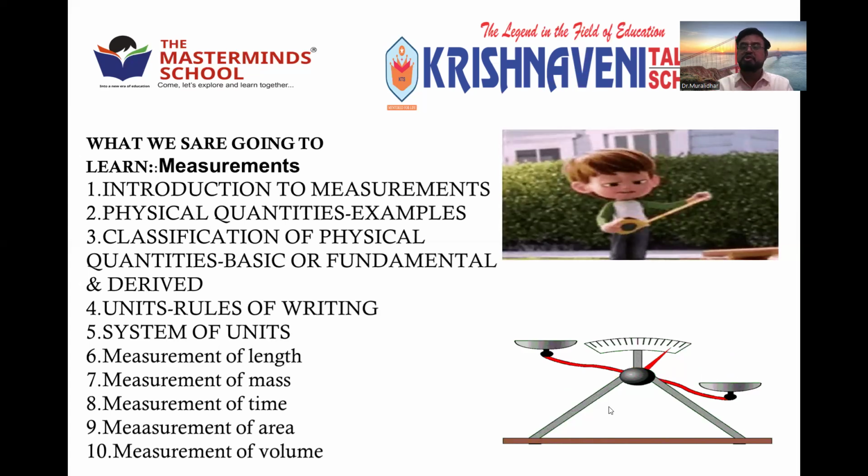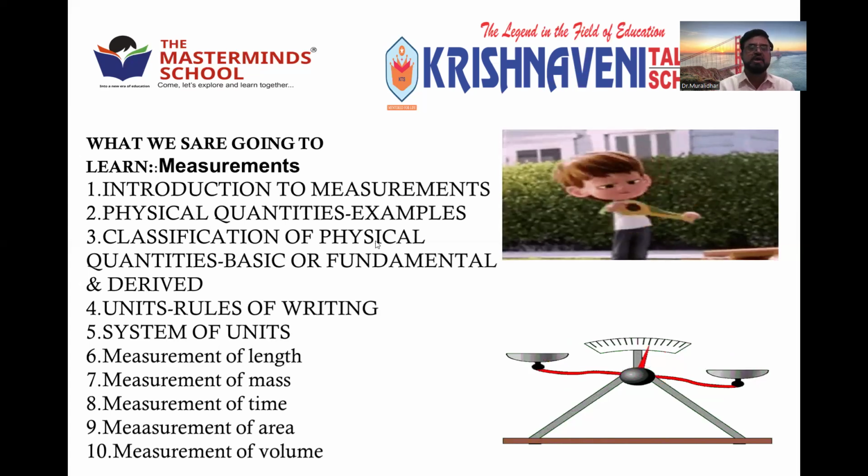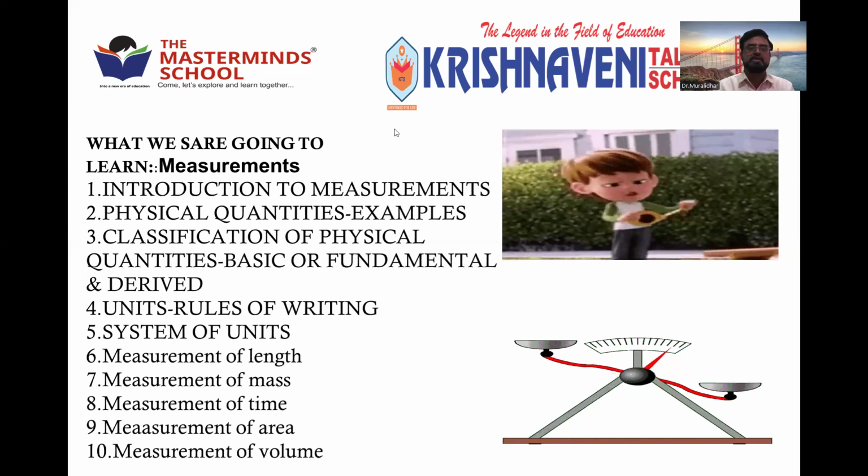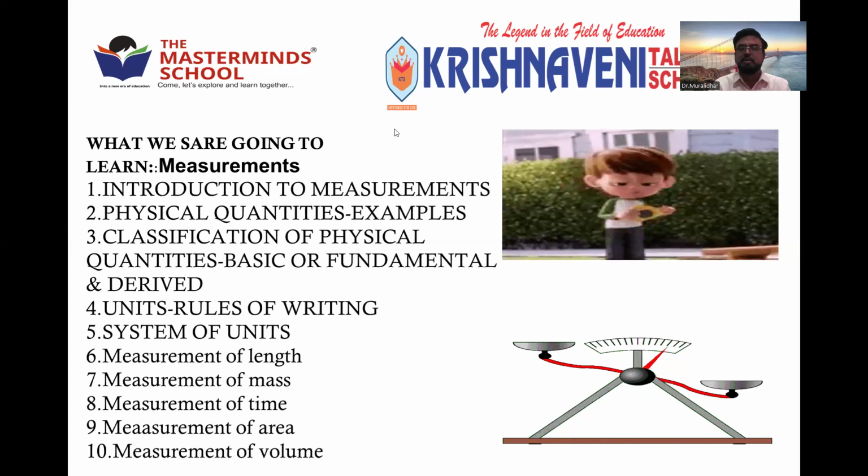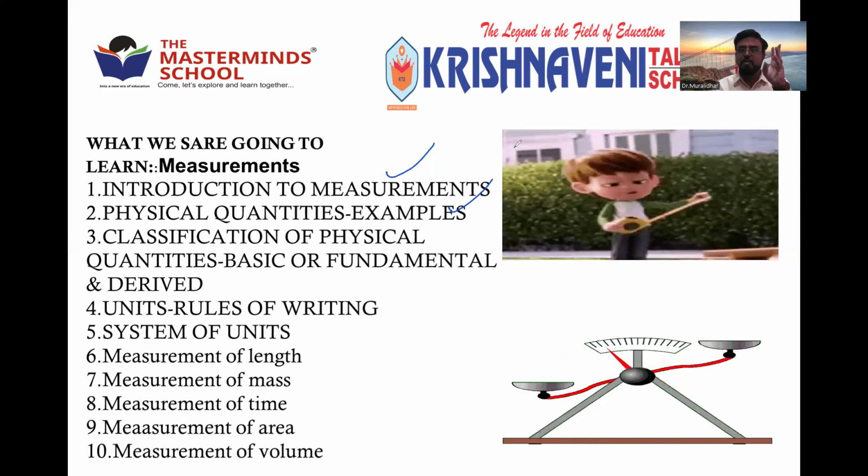The quantity which can be measured is called a physical quantity. Right? See what the chapter contains. Of course, your teachers might have already discussed it in the last 15 days. So what is measurement? I already explained, right? A physical quantity means any quantity which can be measured, whether it's time, length, distance, mass, velocity, acceleration, pressure, force, all come under physical quantities.